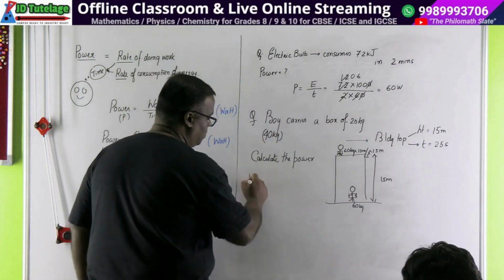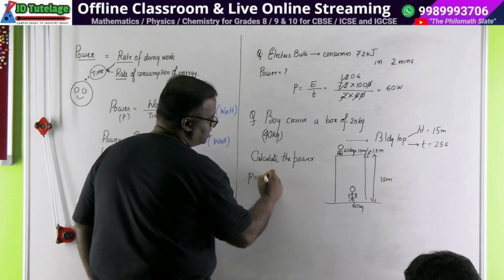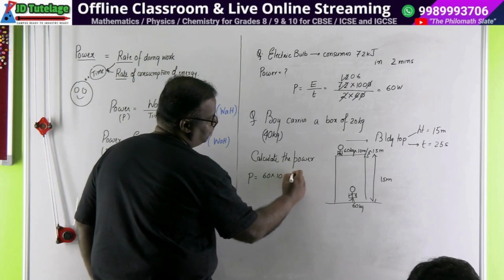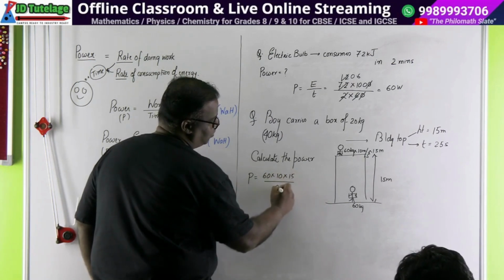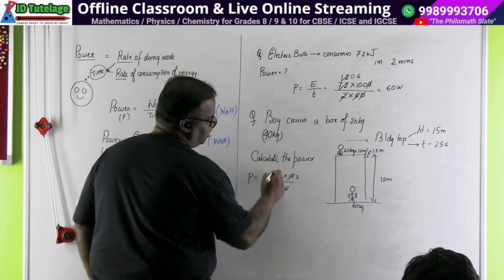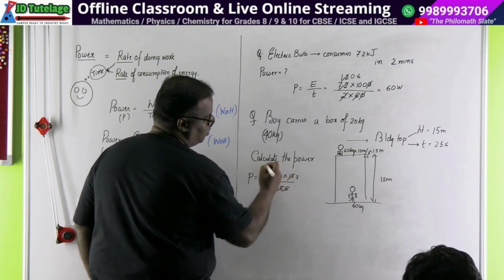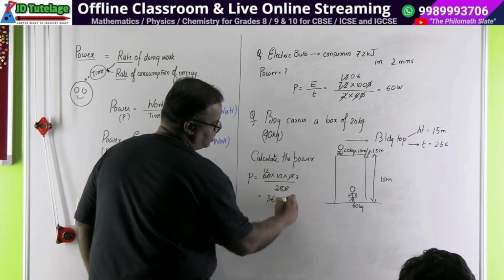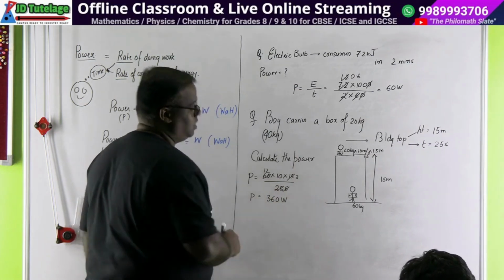So our power will be equal to mass 60 into G into H of 15 divided by time of 25. So 5 3s are 15, 5 5s are 25, 5 12s are 60, 12 3s are 36 into 10, 360 watts. ठीक है?